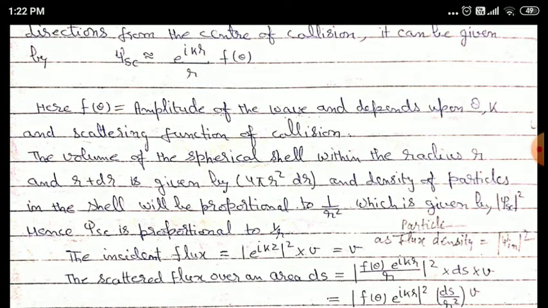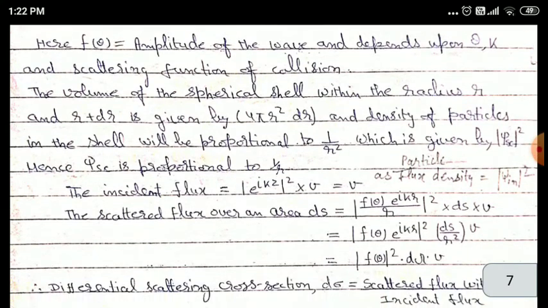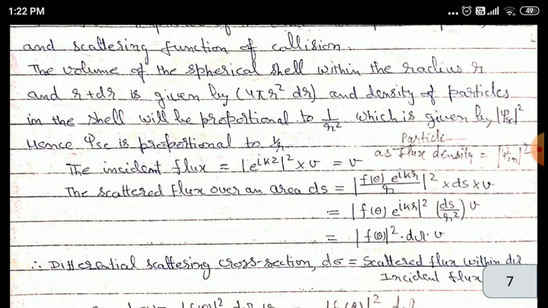The volume of the spherical shell within the radius r and r plus dr is given by 4 pi r square into dr, and density of particles in the shell will be proportional to 1 upon r square, which is given by modulus of psi sc whole square. Hence psi sc is proportional to 1 upon r.